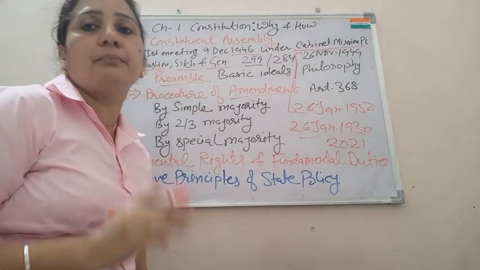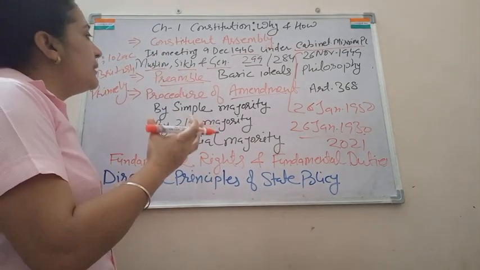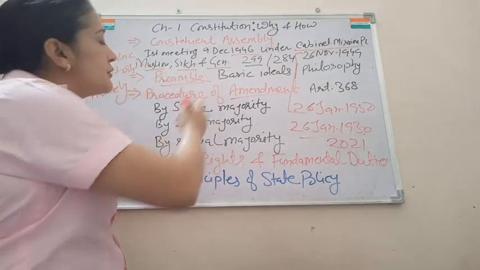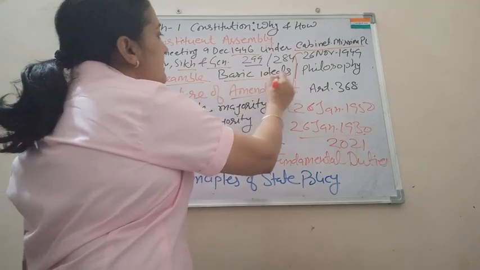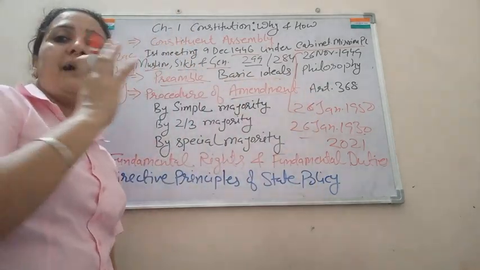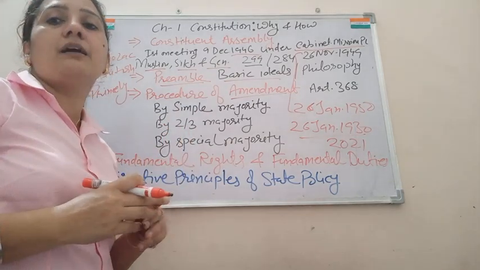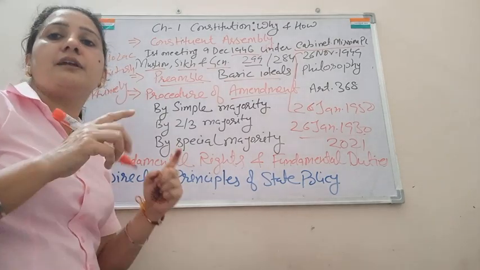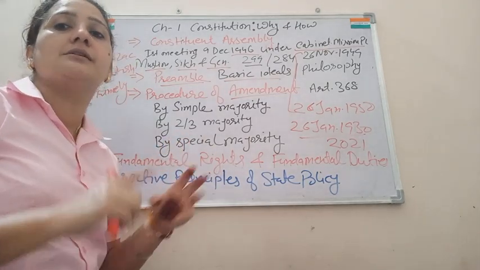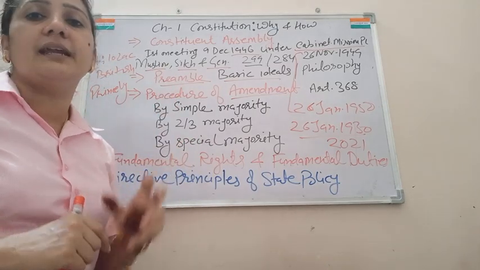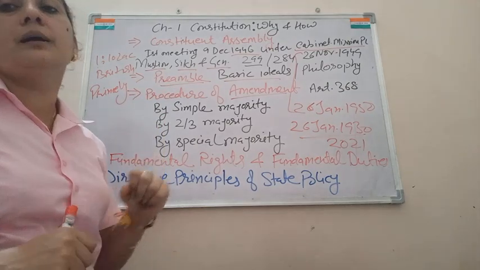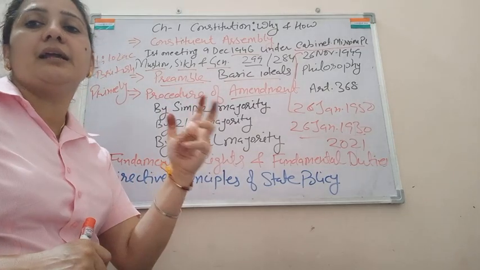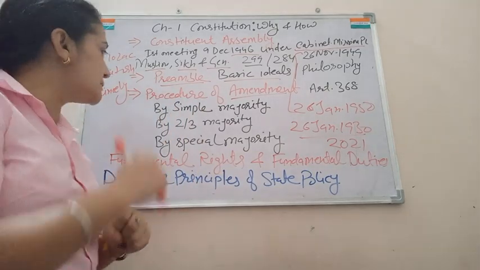What do you mean by preamble? The preamble is like a reflection, or a mirror image, of the constitution. It reflects the basic ideals and philosophy. By reading the preamble, you can have an idea of the objectives and philosophy of the constitution. Like, we are a democratic, socialist, secular, sovereign country. These are some of the key elements of our constitution which are mentioned in the preamble. So anyone, by going through this preamble, can have an idea of the entire theme of the constitution.